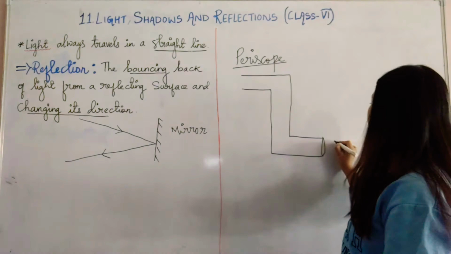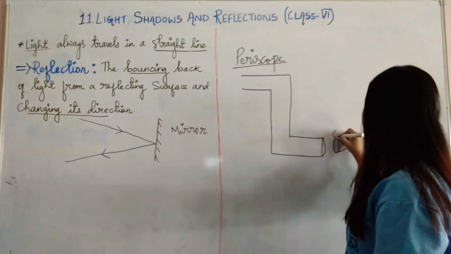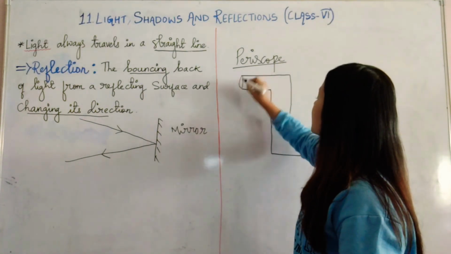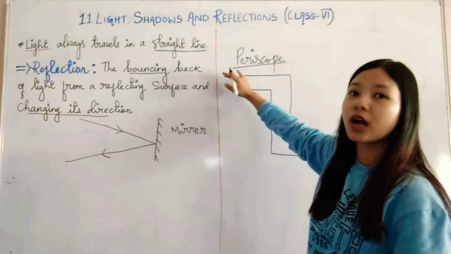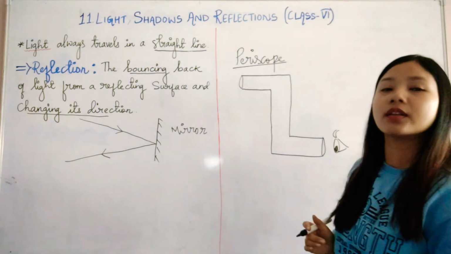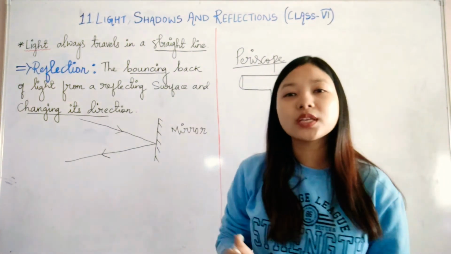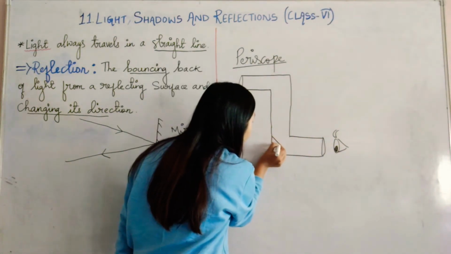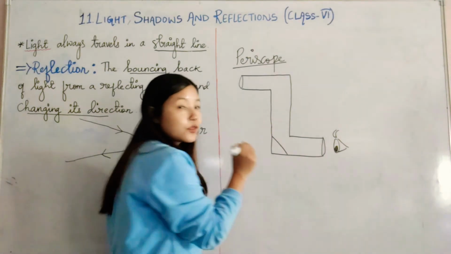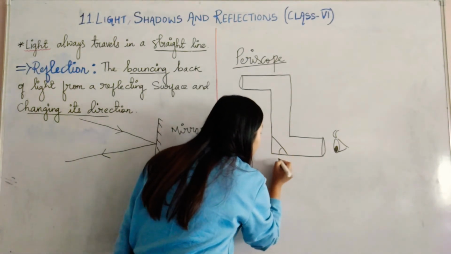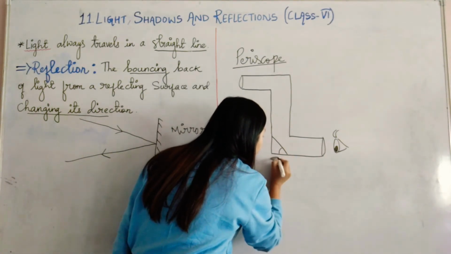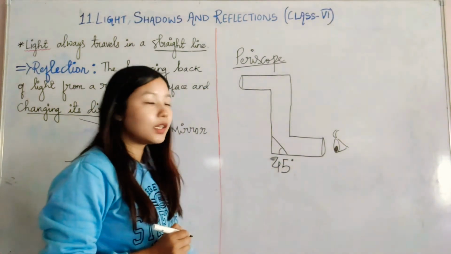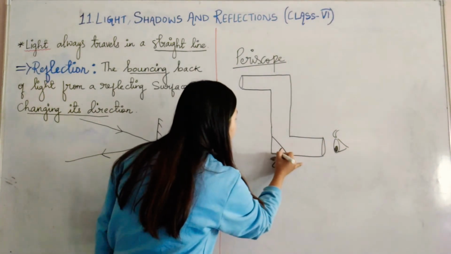If you are looking from this side, then you can easily see what is above your eye level with the help of this periscope. Isn't it very nice? What will happen? We will place two mirrors. One will be placed here, but you have to remember that this should be at a 45 degree angle. Okay, this angle should be 45 degrees.